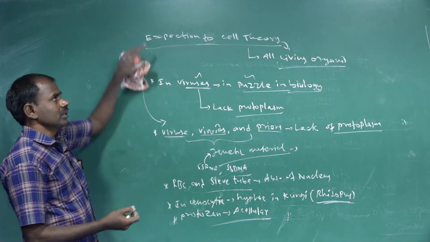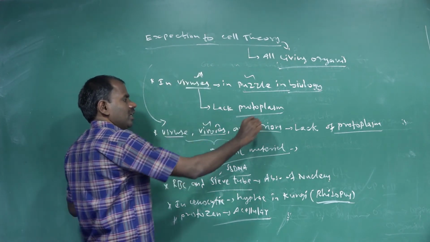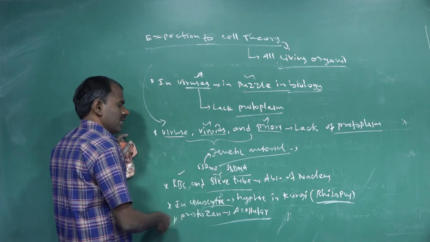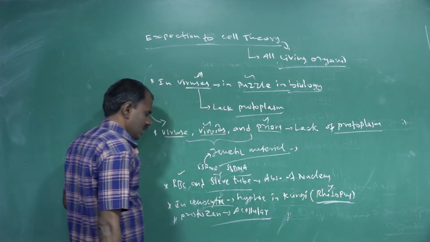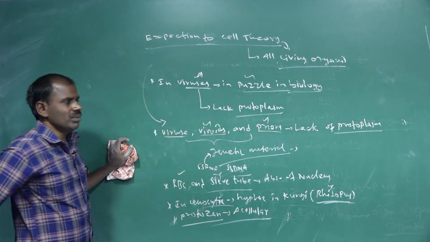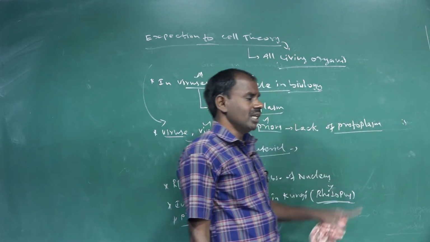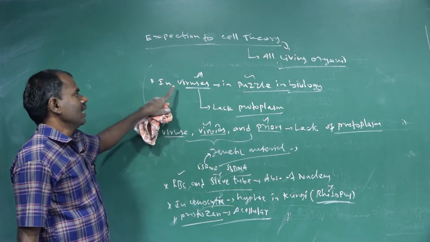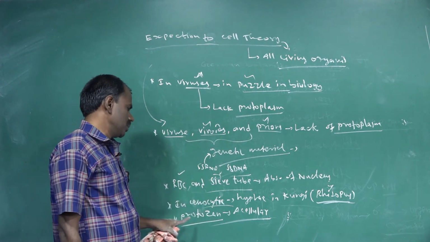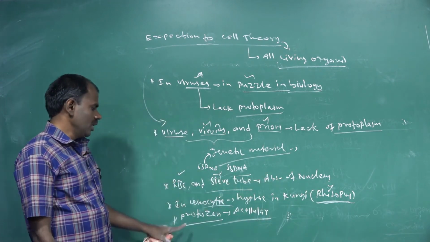The exceptions to cell theory are viruses, viroids, prions, some RBC cells and sieve tube cells, coenocytic organisms such as Rhizopus, and some acellular protozoan organisms. These organisms do not follow cell theory.